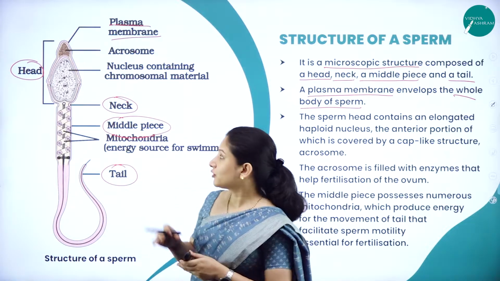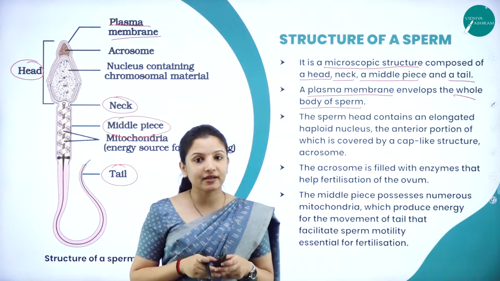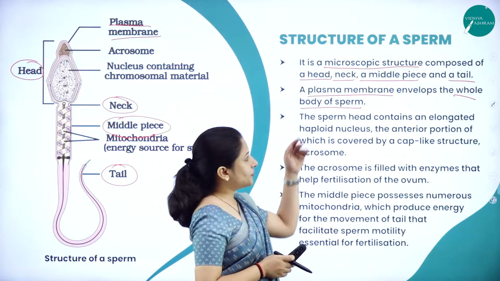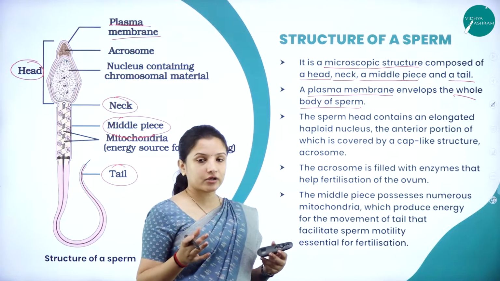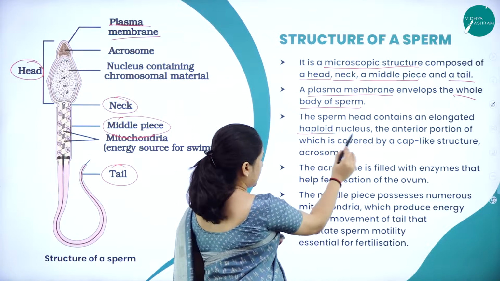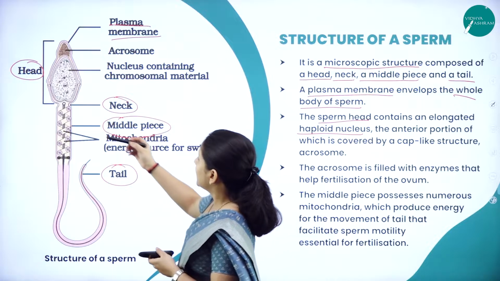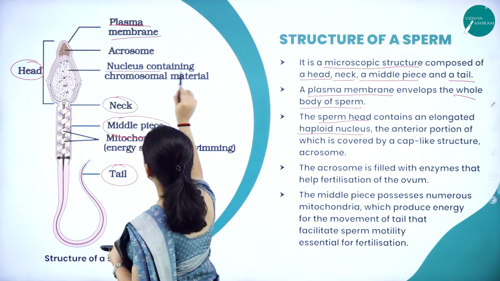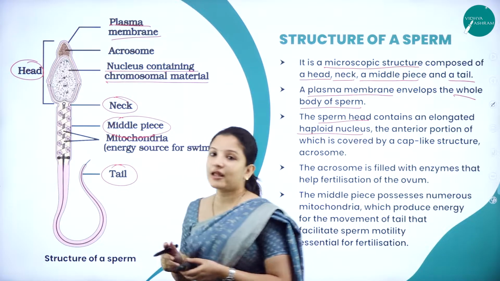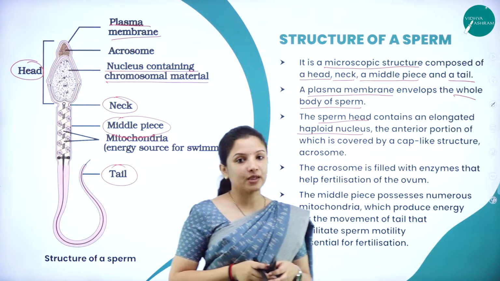Starting from the top portion, let us study what is there in the head of the sperm. The sperm head contains an elongated haploid nucleus. If you see, you can see an elongated haploid nucleus that is present, which contains DNA, that is the chromosomal material.